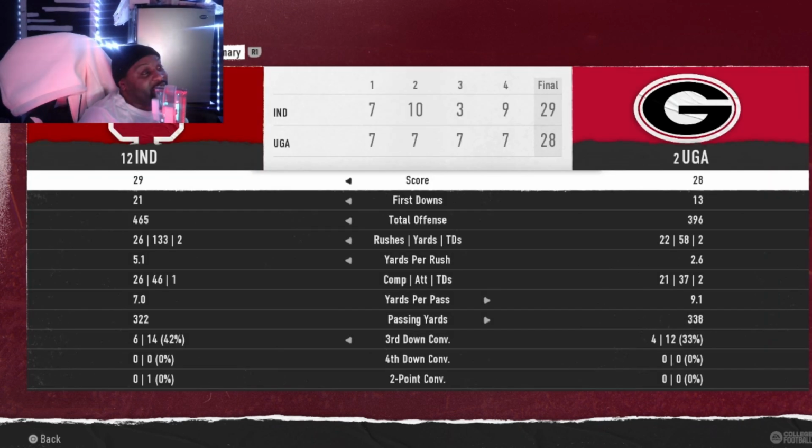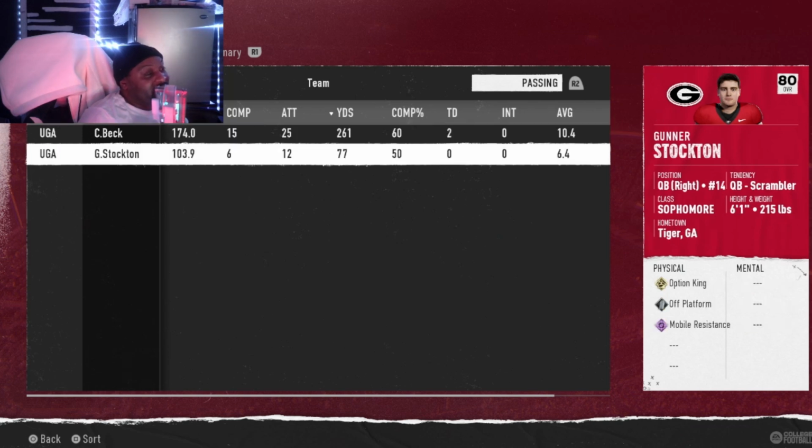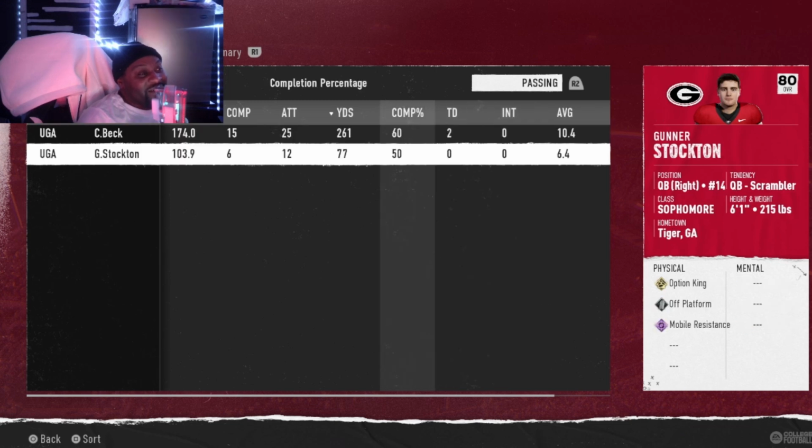And I looked at this one. This is kind of crazy because this one ended up kind of like the national championship, the SEC championship game. Because that Gunnar Stockton guy came in the game and played a few snaps in this game, just like the game he played in the SEC championship against Texas. He came in, so like, man, that's crazy. The same thing happened in real life, happened here.